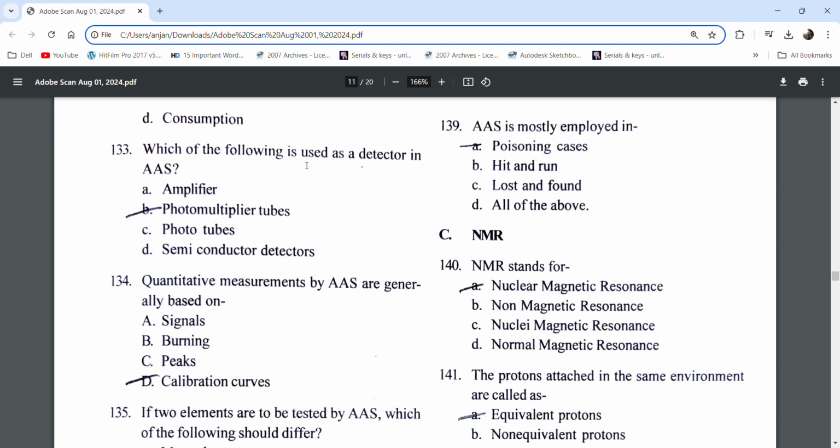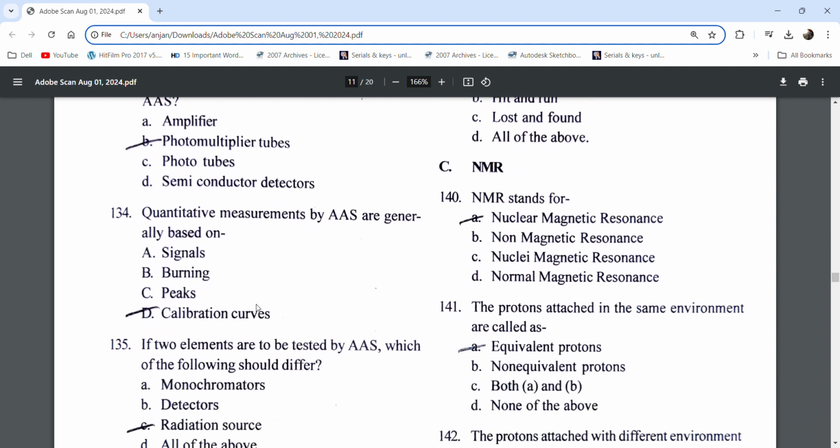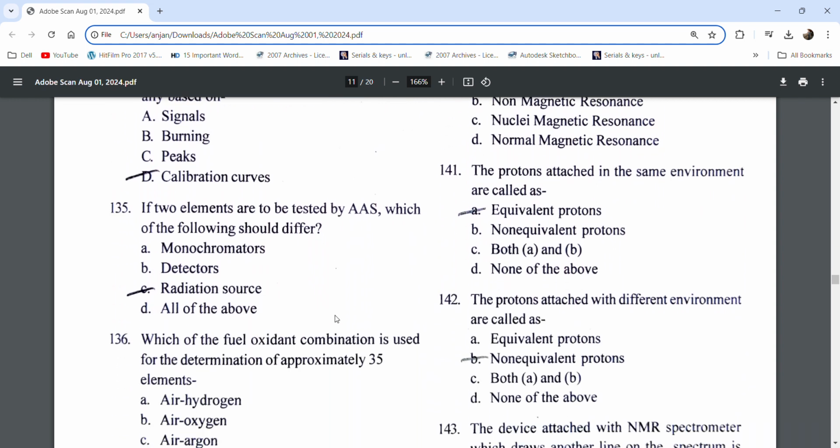Which of the following is used as a detector in AAS? Photomultiplier tubes. Quantitative measurement by AAS is generally based on calibration curves.